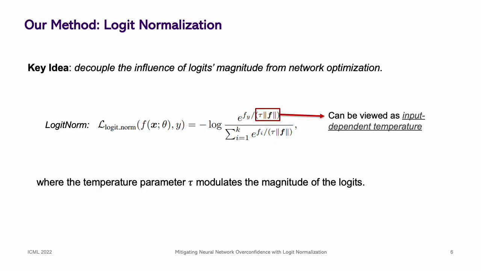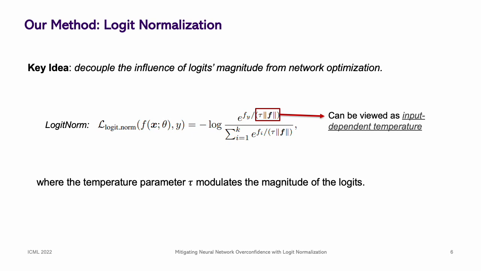To alleviate this issue, our key idea is to decouple the influence of the logit's magnitude from network optimization. We expect to keep the logit magnitude a constant during the training. In this work, we employ logit normalization. In particular, the logit vector is normalized to be a unit vector with a constant magnitude. The softmax cross-entropy loss is then applied on the normalized logit vector instead of the original output.